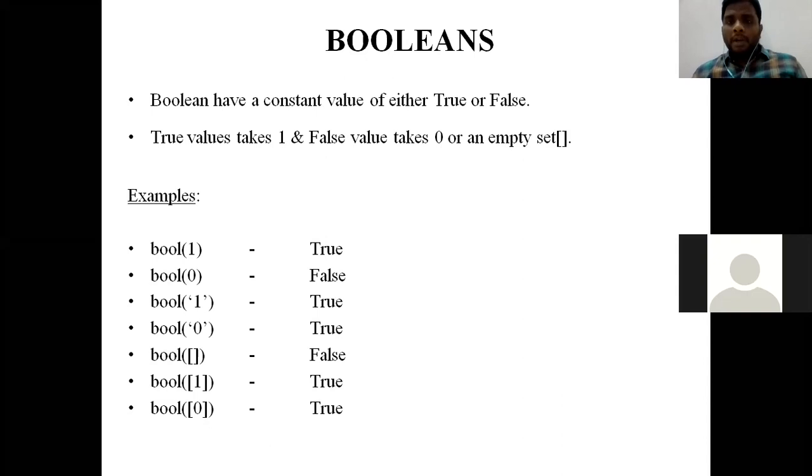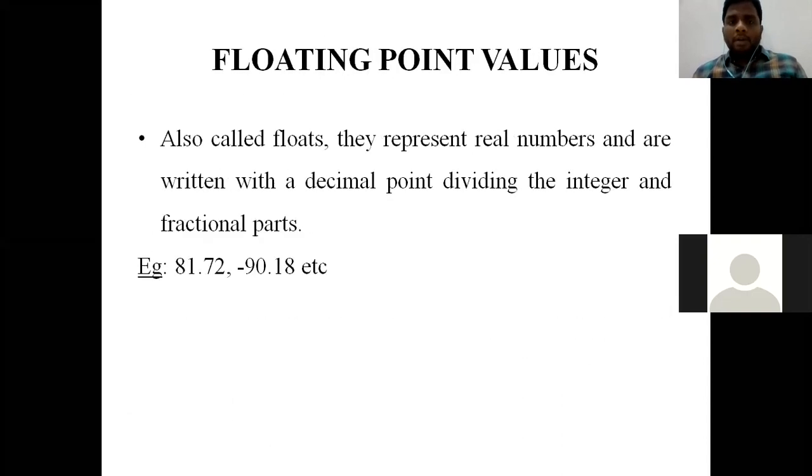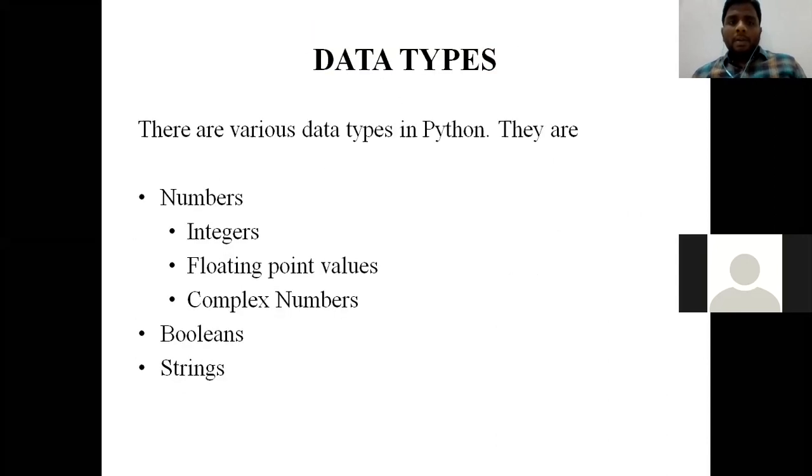These are called booleans. Now, before going to string, one second, I want to repeat this. So there are three data types: numbers, booleans, and integers. Integers in this sense can have positive or negative values. Decimal point is not allowed. Floating point values can have negative or positive values where decimal point is allowed.